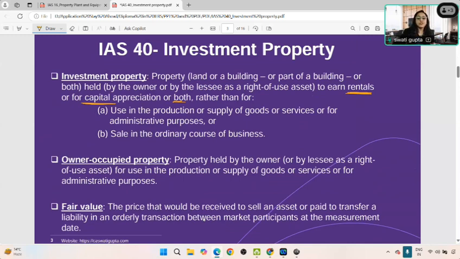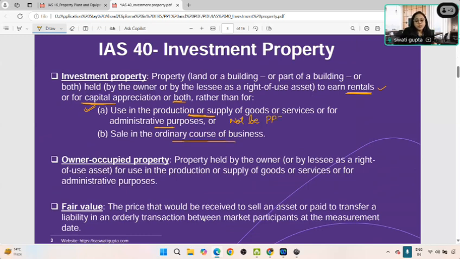So if your intention, if your reason behind that asset is to collect rents or wait for the value appreciation, or maybe a combination of both, then we'll say that asset is good to go ahead and be classified as investment property under IAS 40. It should rather not be used for business purpose, that is for production of goods and supply of services, for collecting rents and for admin purpose, or it should not be sold in ordinary course. This means it should not be